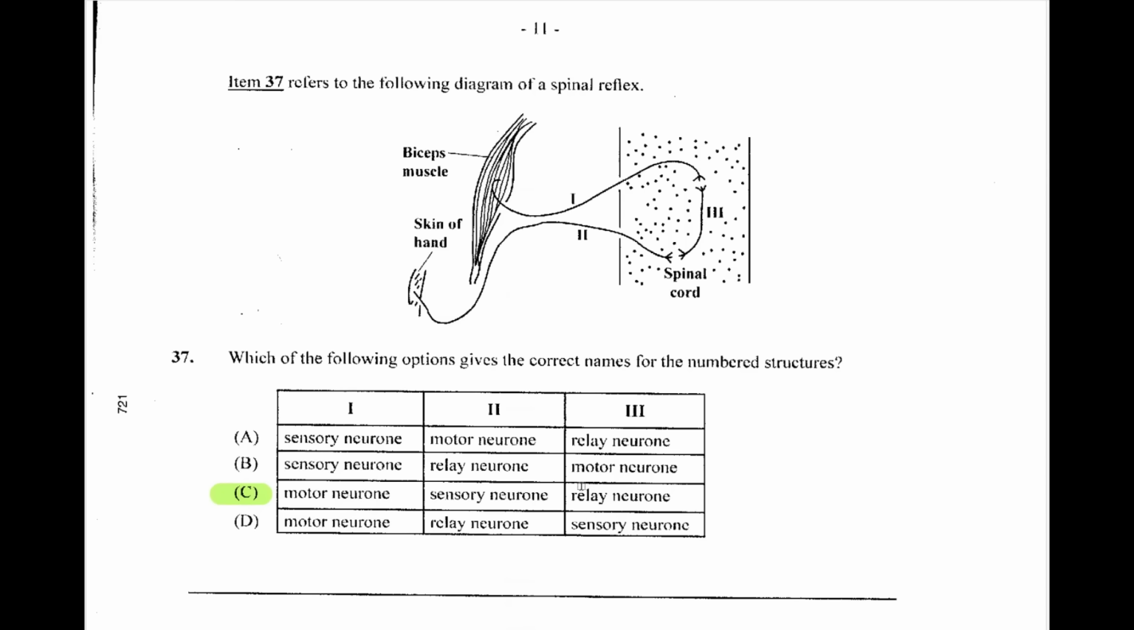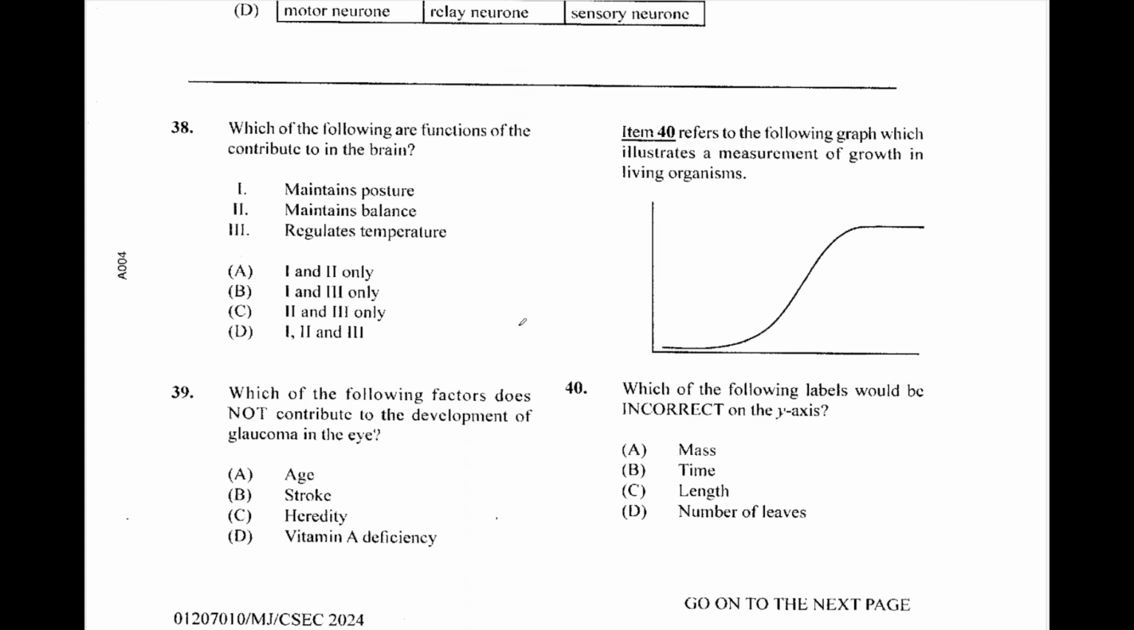Yeah. So we have 2, the sensory neuron, 3, the relay neuron, and 1, which is going to the bicep muscle, the motor neuron. Question 38, which of the following are functions? That is a typo or mistake in grammar. That question should read, which of the following are functions attributed to the brain? If that is the question, then we could proceed with maintains posture, maintains balance, regulates temperature. We know the brain does all 3.